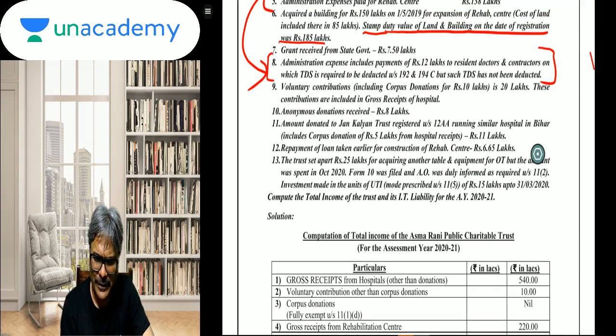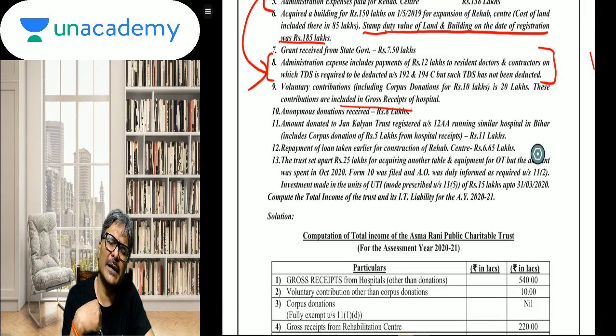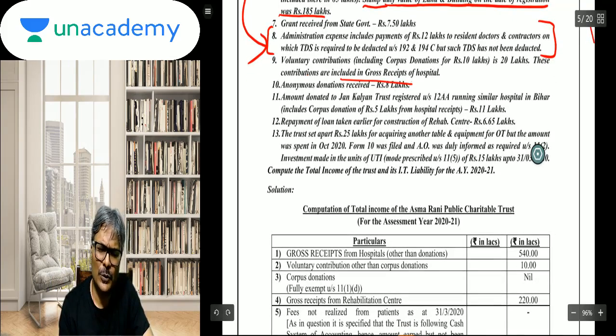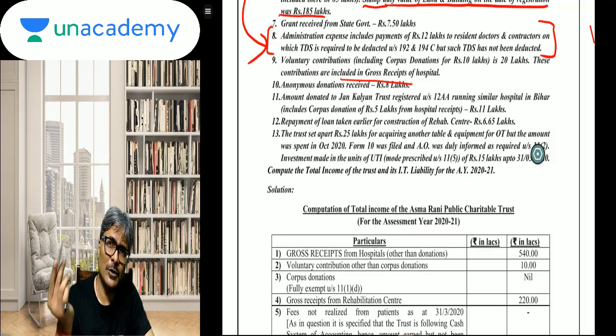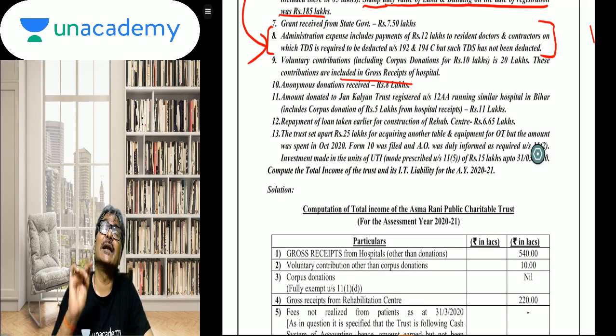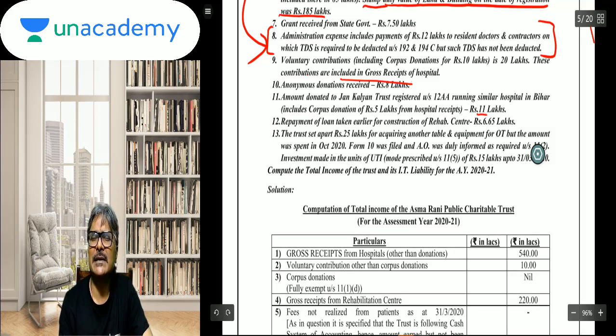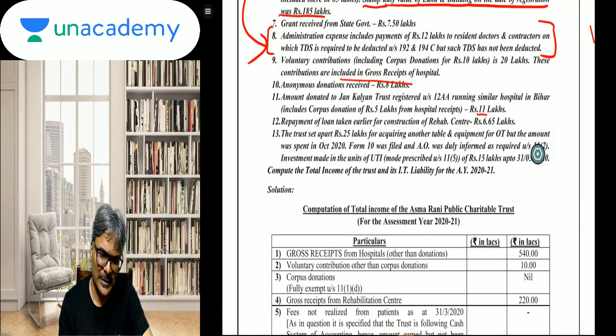Like voluntary contribution, including the corpus donation for rupees 10 lakhs, is rupees 20 lakhs. These contributions are included in the gross receipt. So corpus donation, what I have received as a corpus donation, will not form part of my income. Amount donated to, so I am donating to Jan Kalyan Trust, registered under 12AA, running similar hospital in Bihar. It includes corpus donation. Now students, you tell me, if I am giving a corpus donation, whether it will be considered as an eligible application, and the answer is no. So out of 11 lakhs, 5 lakhs will not be considered as an eligible application, only 6 lakhs will be considered as an eligible application.